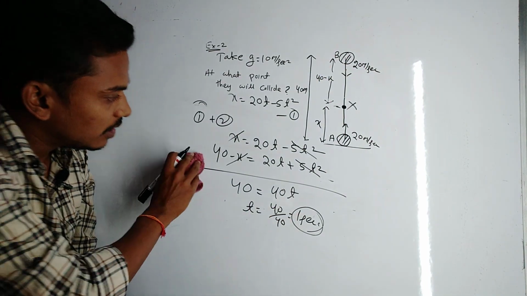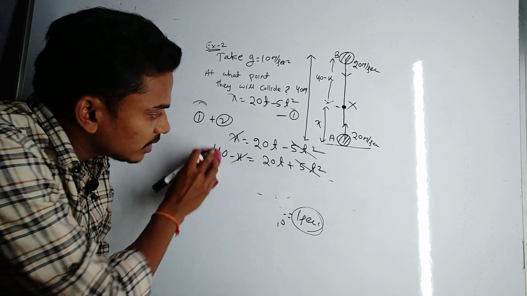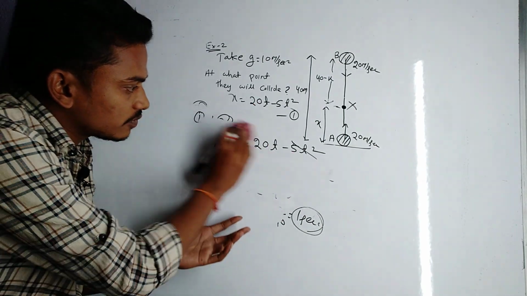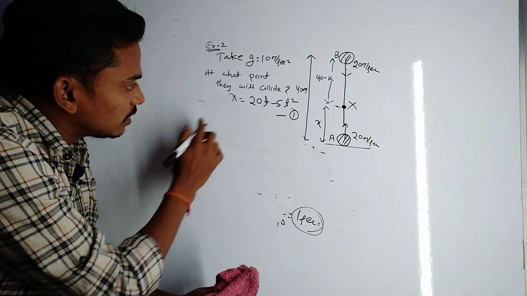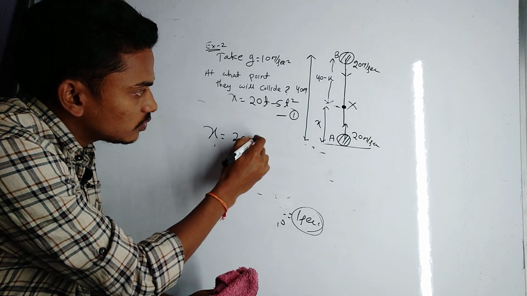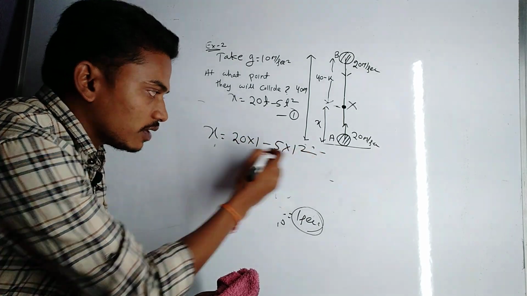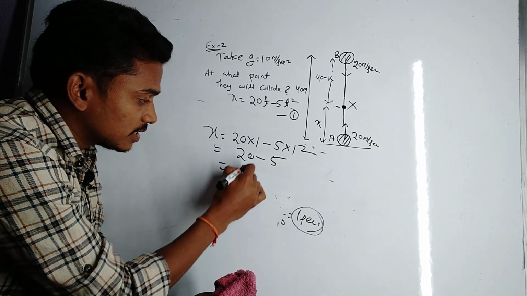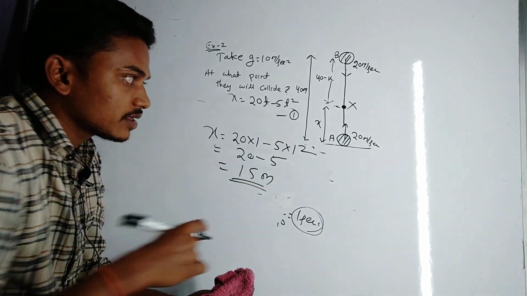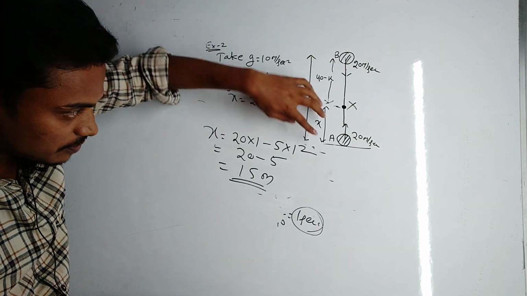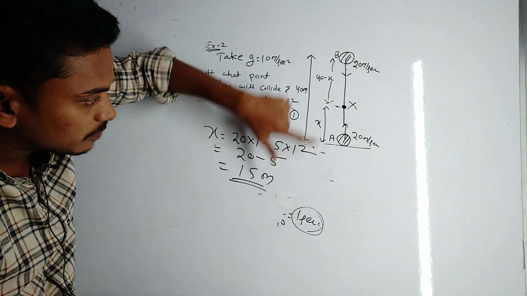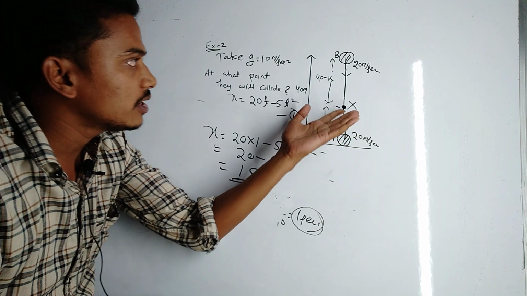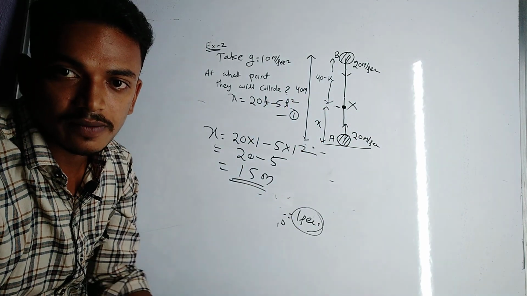Okay, now put this 1 second in equation 1. So x equal to 20 into 1 minus 5 into 1 square. So 20 minus 5, that's equal to 15 meter. That is, 15 meter above the ground, the two bodies will collide. Okay, thank you.